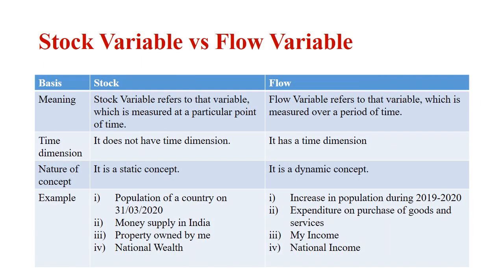Differences between stock variables and flow variables. A stock variable refers to a variable which is measured at a particular point of time, whereas a flow variable refers to a variable which is measured over a period of time. Stock variables do not have a time dimension. Flow variables have a time dimension. A stock variable is a static concept. A flow variable is a dynamic concept, that is, it keeps on changing.